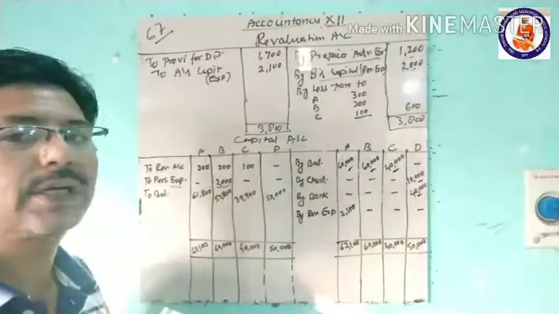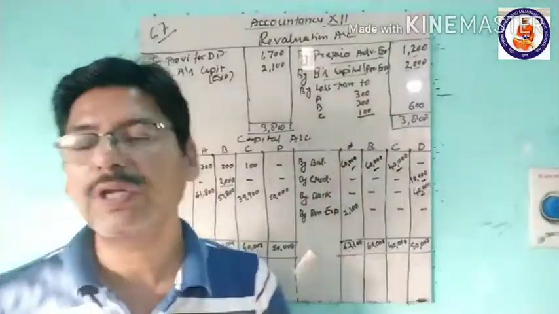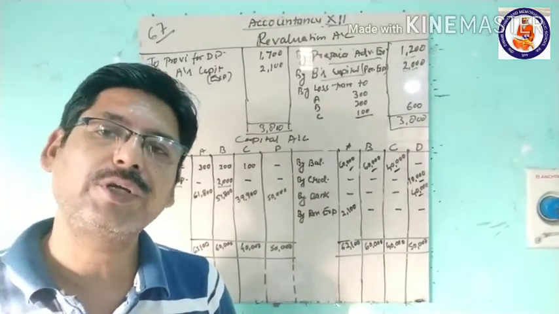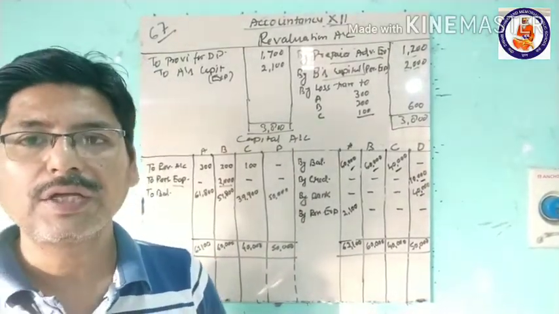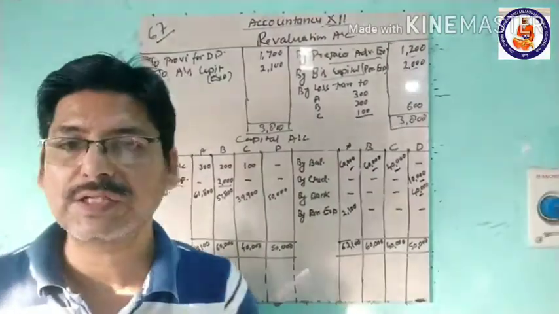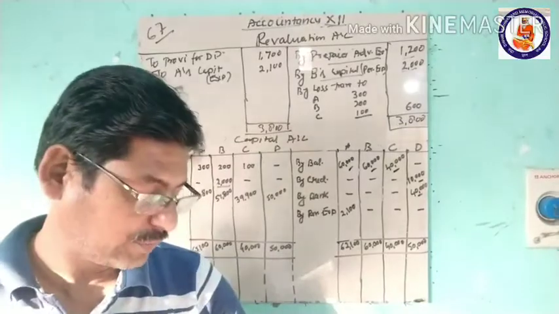So we will show it in the balance sheet, we will add it to the debtors, and on the other hand, because it will reduce the bank balance, it will be reduced from the bank balance. In the balance sheet we will reduce the balance of the bank by 4,000 rupees.